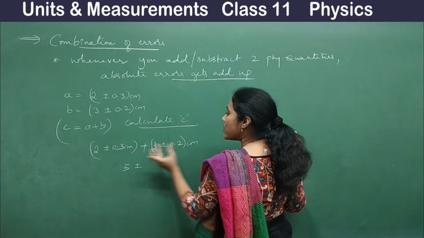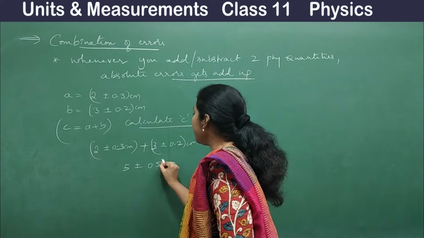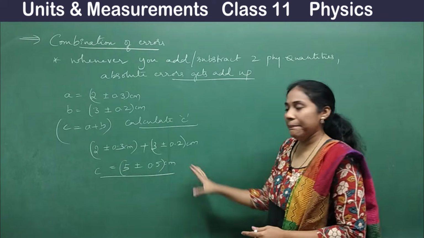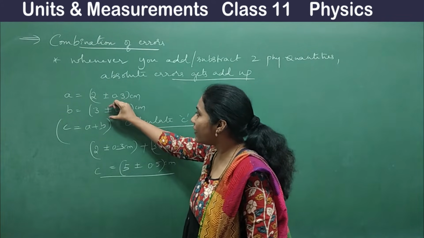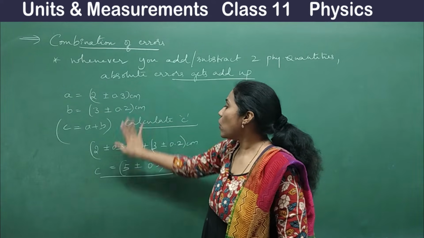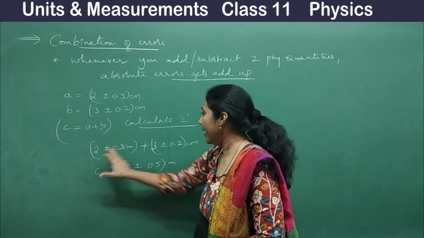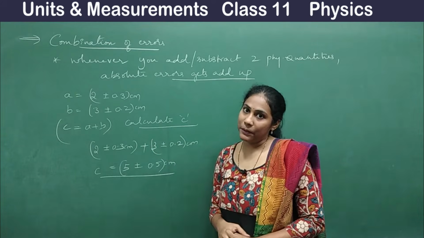Just add this with this. You will get 0.5 centimeter as the value for C. This is your answer. It's very simple. So this is how you add this value with this value. Then in that case your absolute errors always get added up. You are adding physical quantities, along with that absolute errors always get added up.